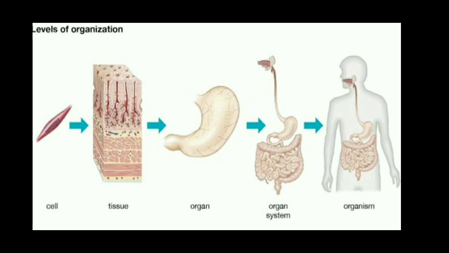For example, the stomach, intestine, esophagus, these are the different organs. They join together to form the digestive system and perform the digestive function. Like that, various systems are in our body: digestive system, circulatory system, nervous system, etc. So, division of labor is found among the various organ systems of our body.